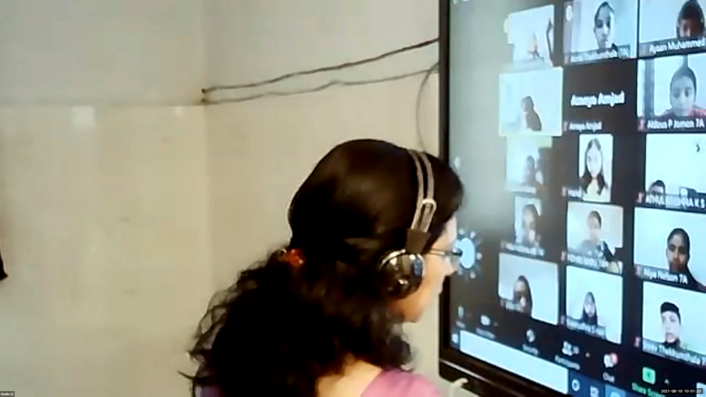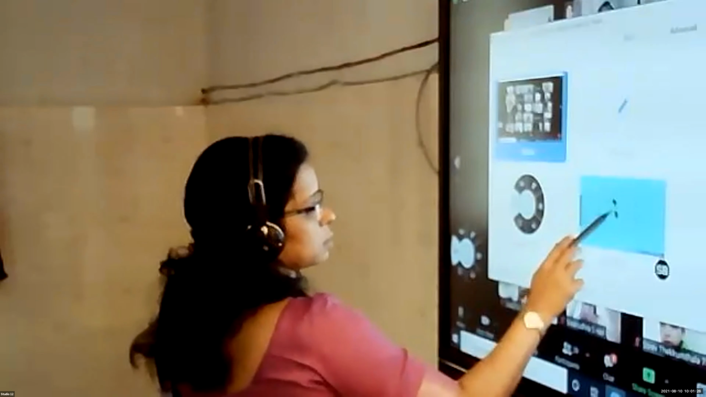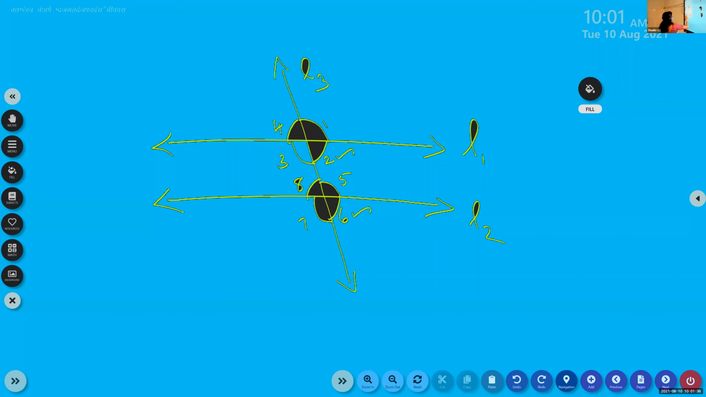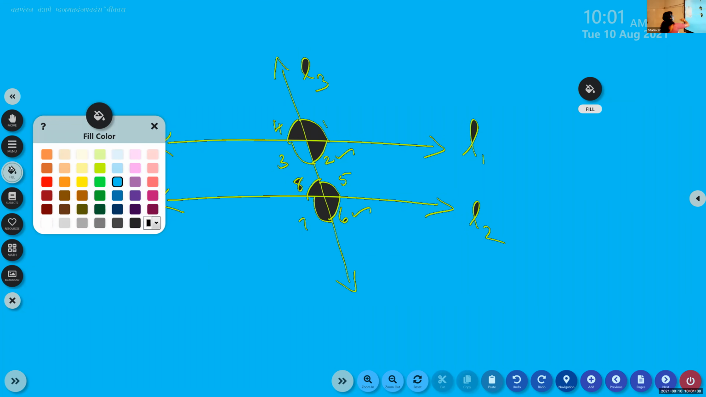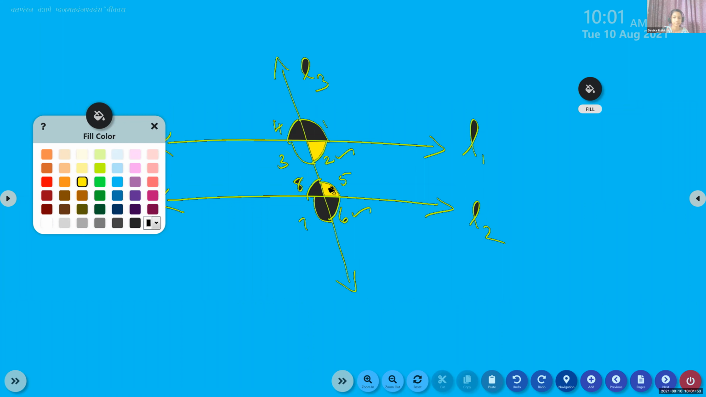Yes, Devaganga, answer this question. Next one, you can answer. I'm going to color two angles. You have to tell me what it is. 2 and 5. What are those angles? Devaganga, what are those angles? Name the angle. Those two angles are called?